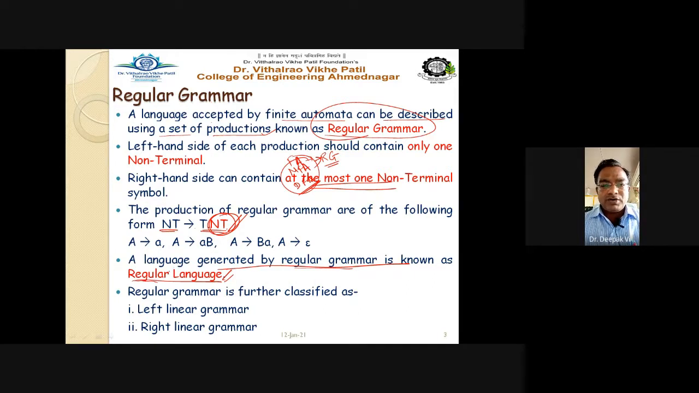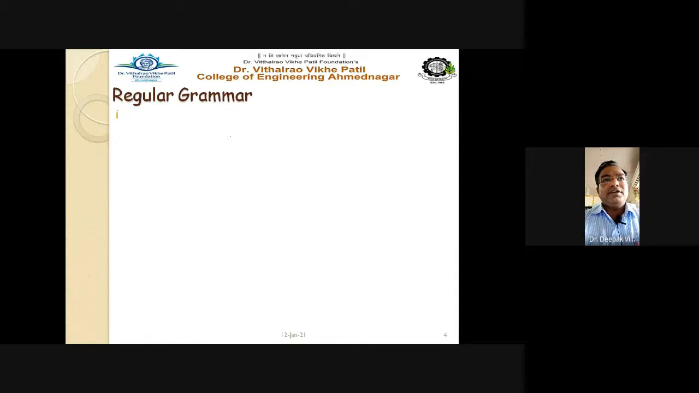Now see the classification of the regular grammar. It is further classified as the left linear grammar and the right linear grammar. Now we'll see what exactly is the meaning of left linear and right linear grammar. So first, left linear grammar.